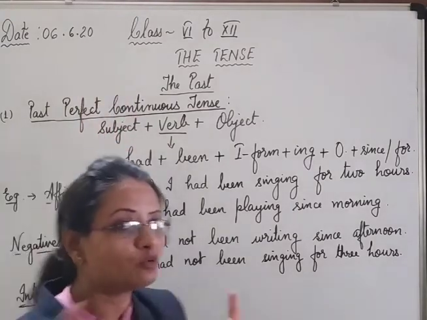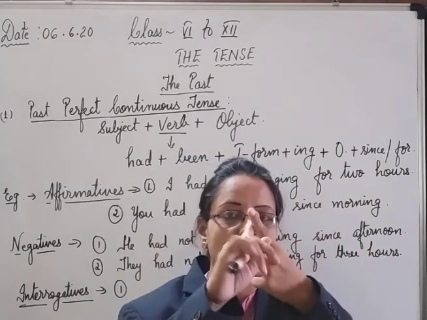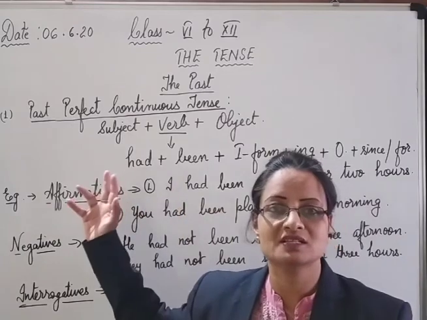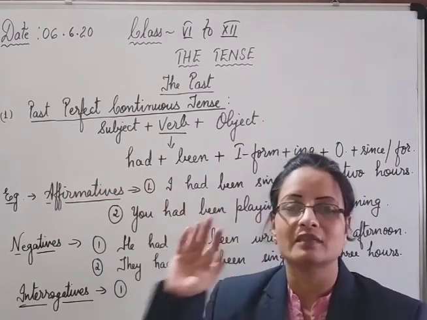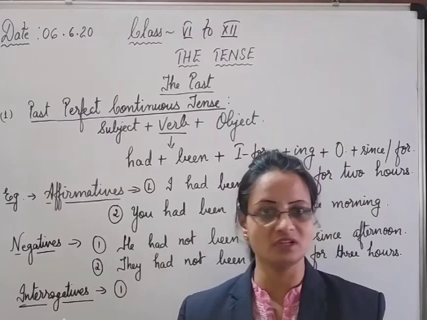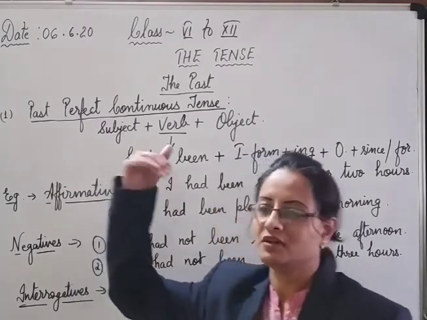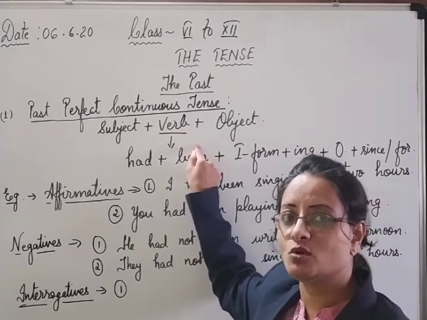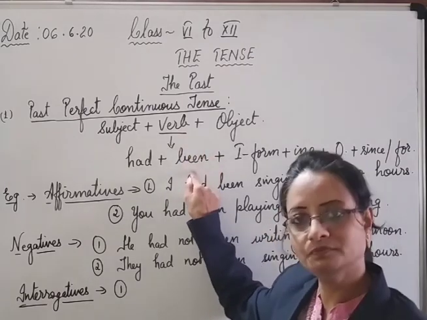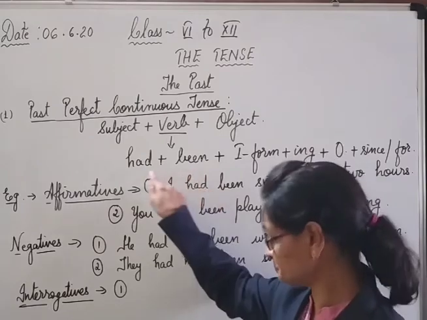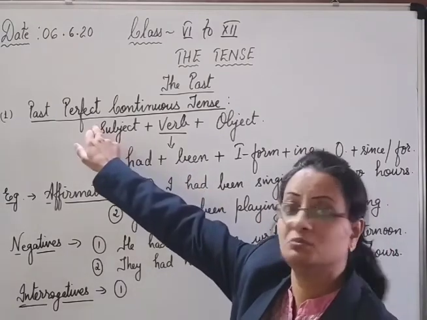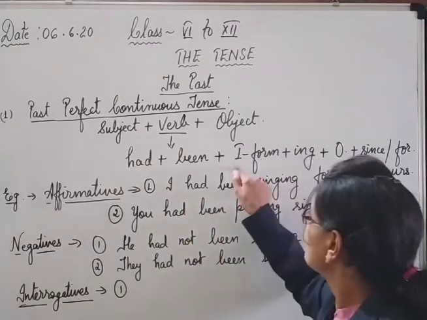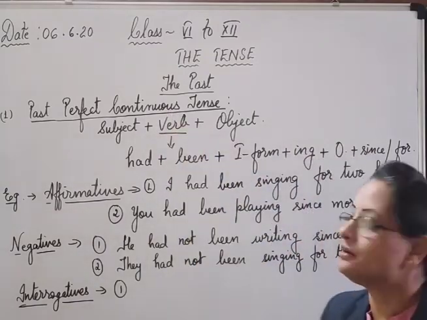We have to add both these, the perfect and the continuous. But since it is not maths, we cannot add them with a plus sign. We have to add them with a word, and that is BEEN. So, finished? Yes. Past perfect continuous tense. Basic structure: subject plus verb plus object. The verb will carry the change. Had, the helping verb from the perfect. Been, we have to add with been, then the first form and ing, meaning continuous.